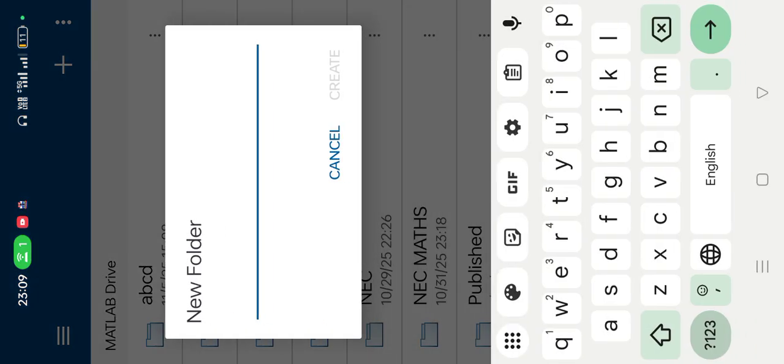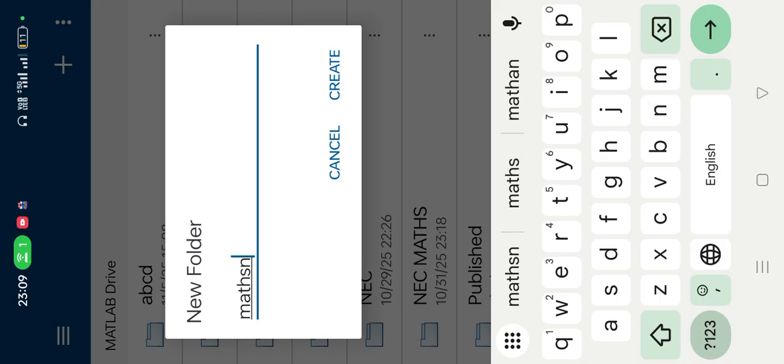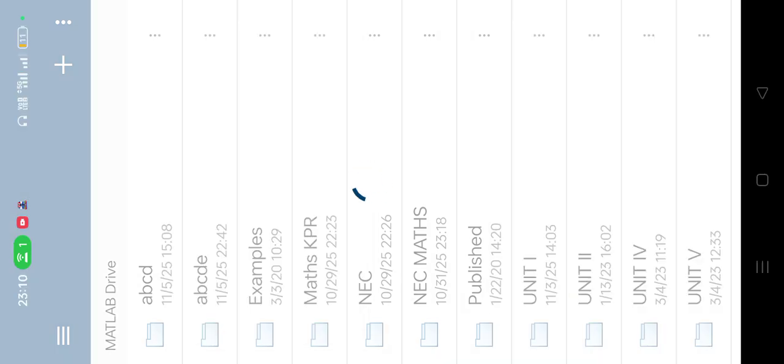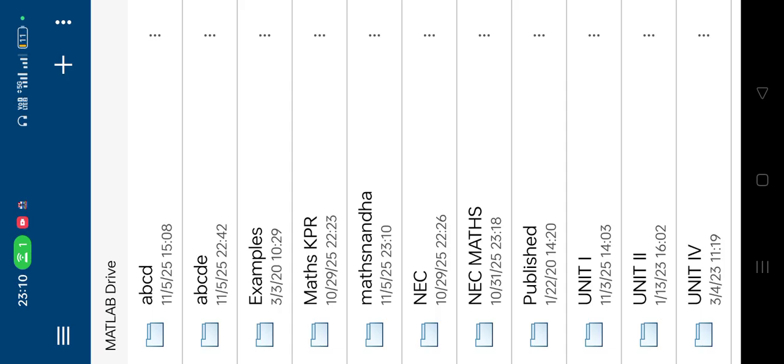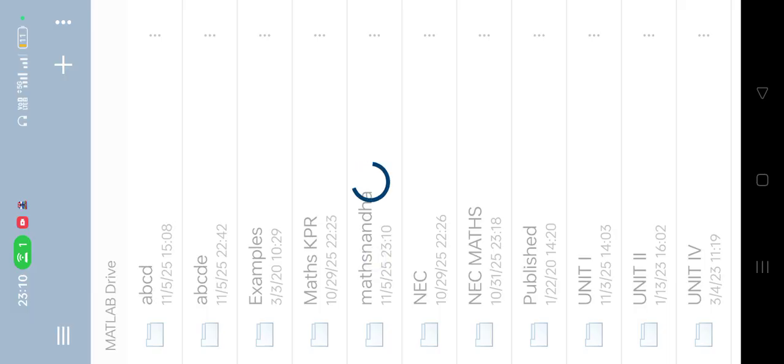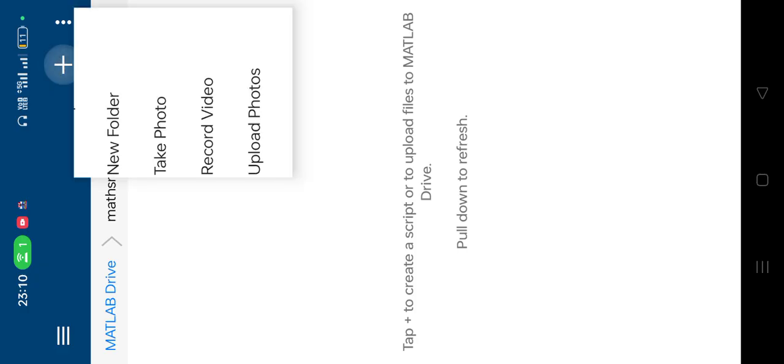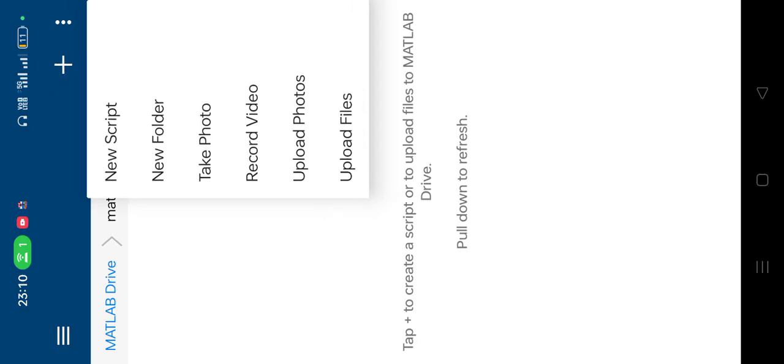Give some name to that new folder. Now we created a folder in the name Max Nanda. Click that folder and again click that plus symbol in the top right corner, and now we are going to open a new script.